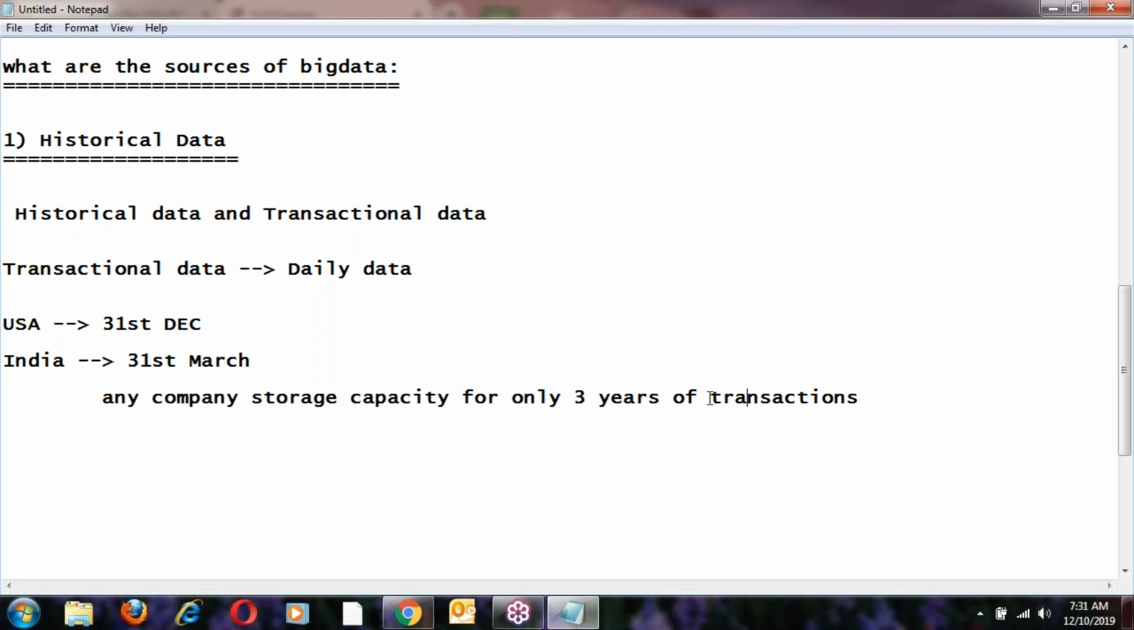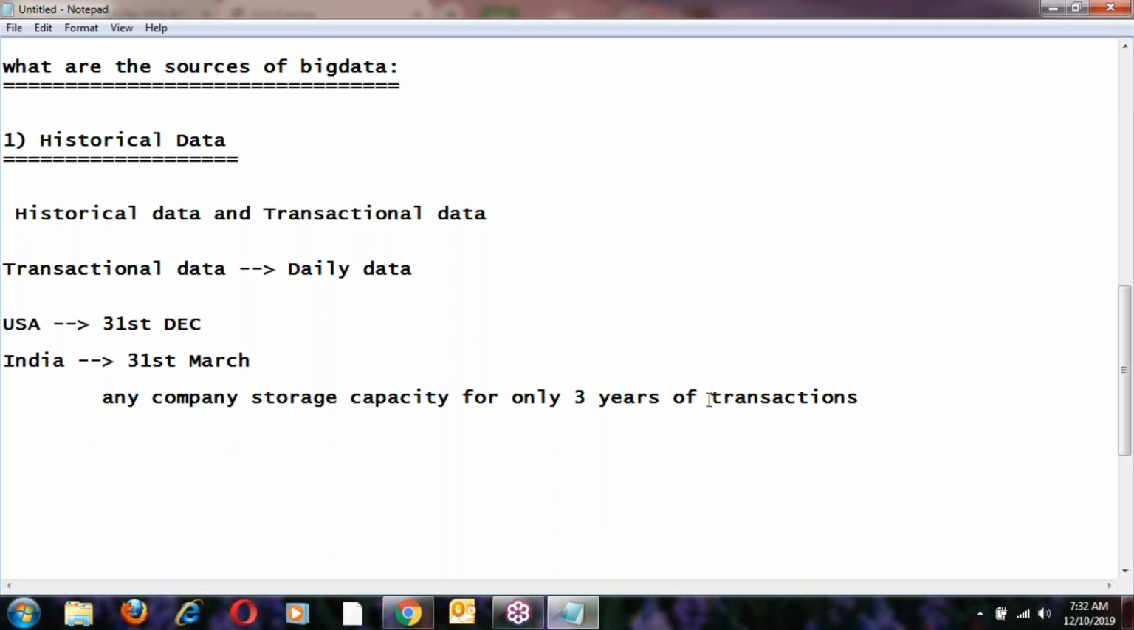Suppose some company has 3 years of transaction storage capacity. That means the current year, plus the previous 2 years, is totally 3 years of transactions. The previous 2 years is historical data. Current year data is transactional data. So they will maintain both historical data and transactional data here, right?